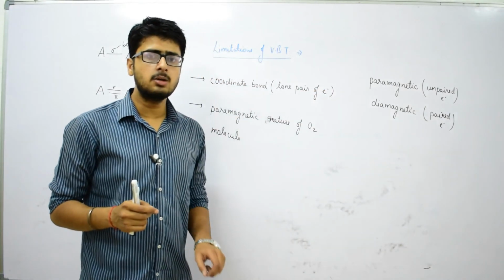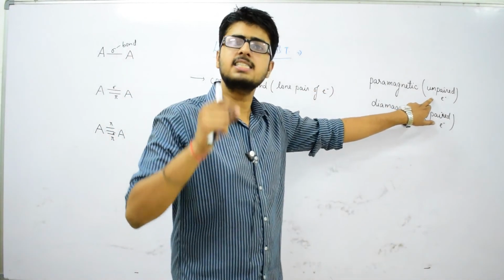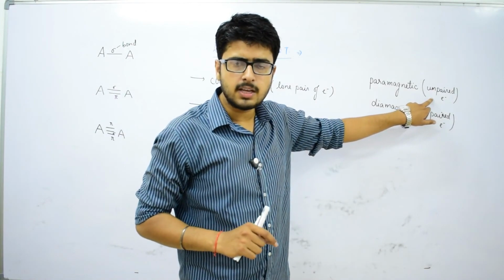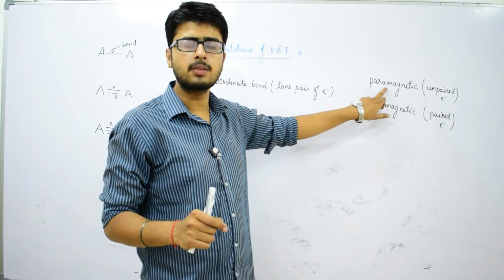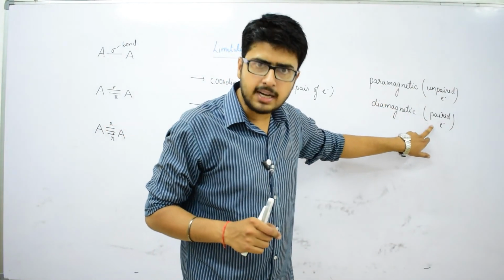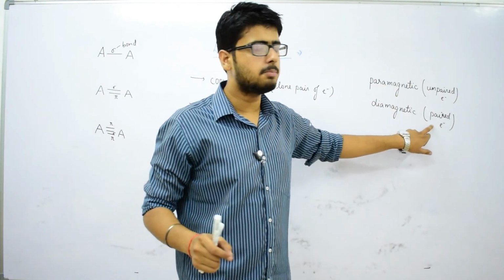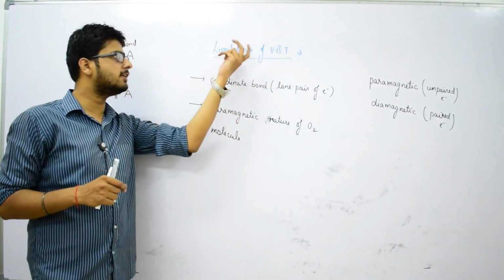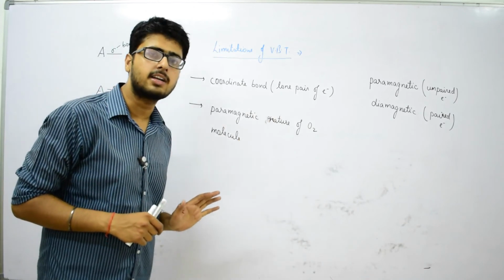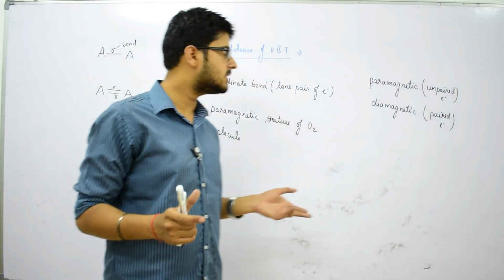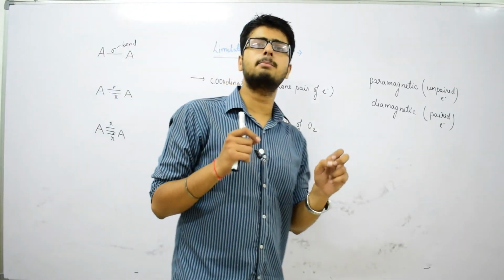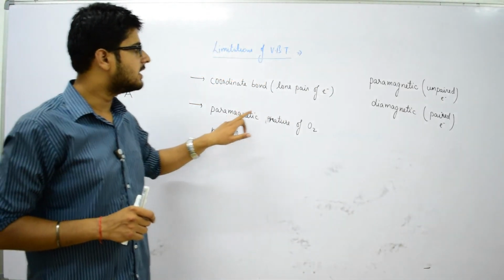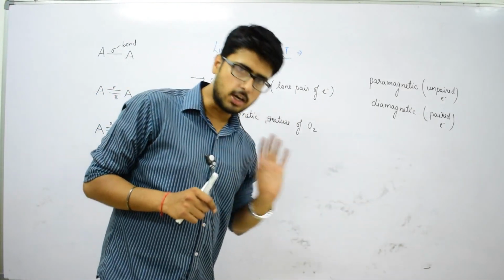Paramagnetic property is defined when the atom possesses even a single unpaired electron. If there is an unpaired electron in any of the orbitals, then it is paramagnetic in nature. But if all the electrons are paired, if there is no unpaired electron, then it is diamagnetic in nature. So, the second limitation of VBT is that it does not explain the paramagnetic nature of oxygen molecule. So, these are the two limitations. First, it does not explain the mechanism involved in coordinate bond formation, and second, it does not explain the paramagnetic nature of oxygen molecule.